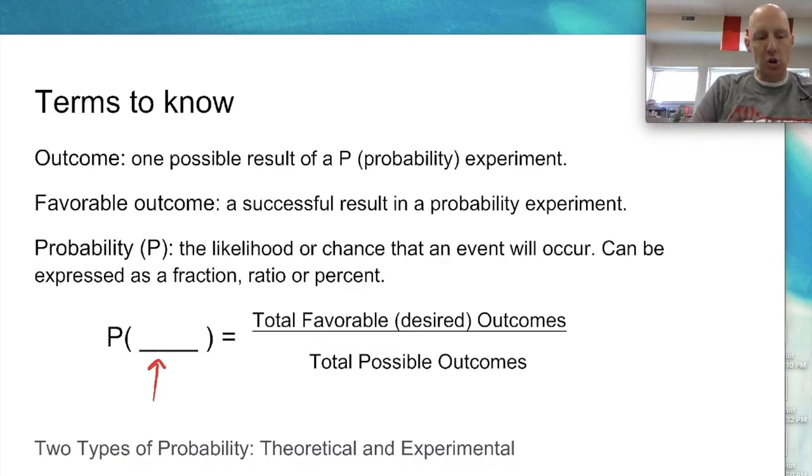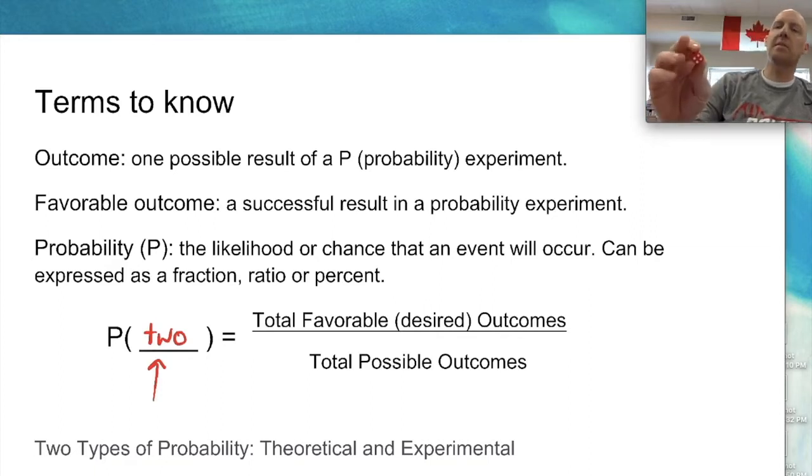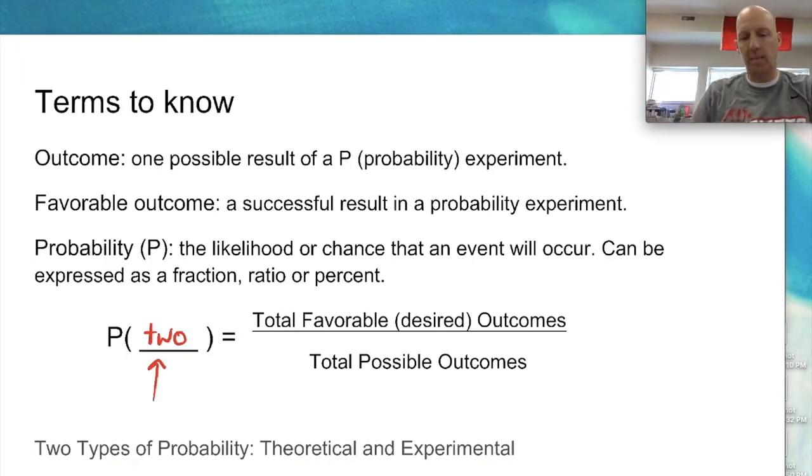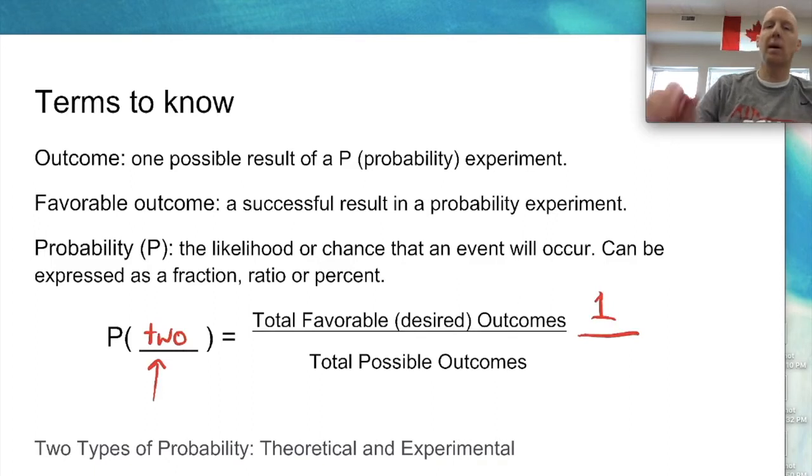If I need a 2, the outcome I want here is a 2. On the top, when we're listing our probability, total favorable or desired outcomes, how many times does 2 occur on a regular normal die? It occurs 1 time. So on the top, I would put a 1. How many total possible outcomes are there when I roll this die? Well, this is a regular 6-sided die, so there are 6 possible outcomes. So the probability of getting a 2 is 1 out of 6. I roll once, I have a 1 out of 6 chance of rolling a 2.